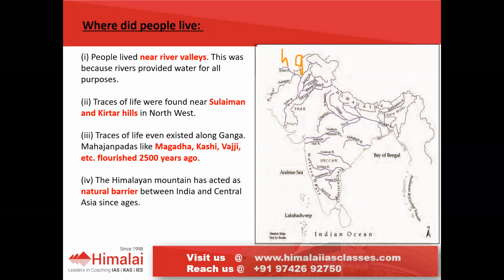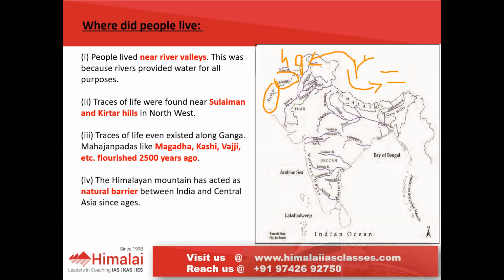They had all the information about their surroundings, like what plants they should eat, what they should not eat, what fruits they should consume, which season, where they should move, all that information. Earlier they were hunters and gatherers. Gradually they started settling, they started domesticating animals, and they started primitive agriculture. Here in the Sulaiman region and Kirthar hills, we find cultivation of wheat.